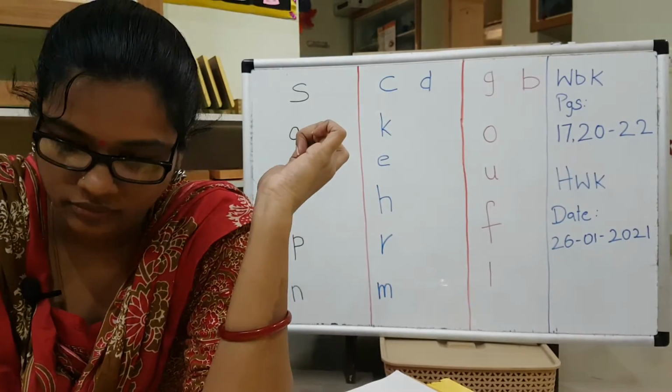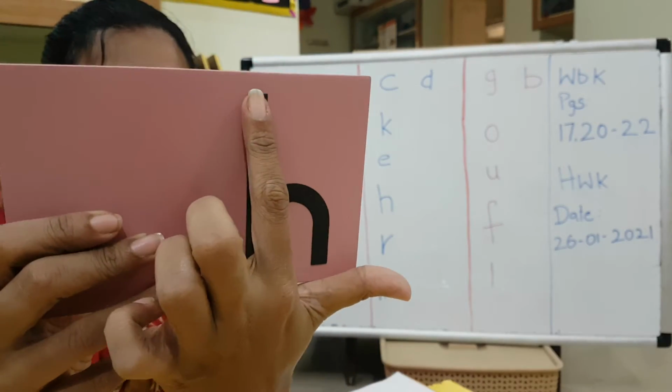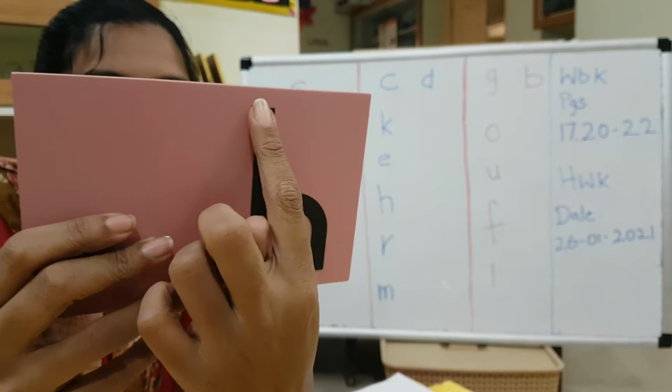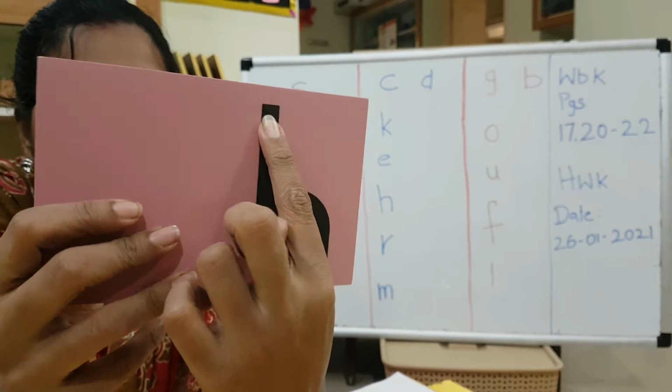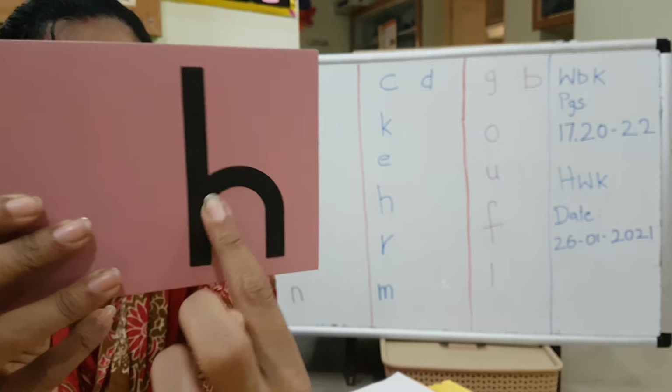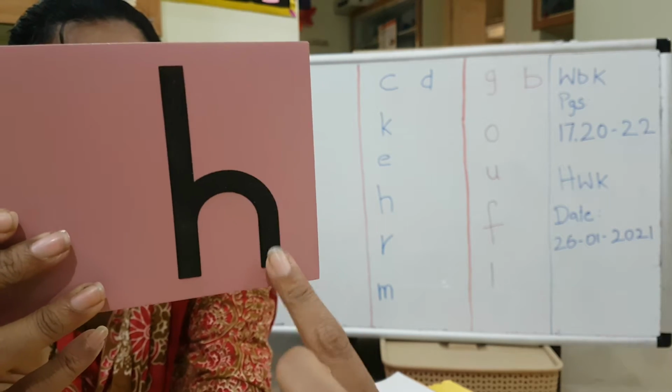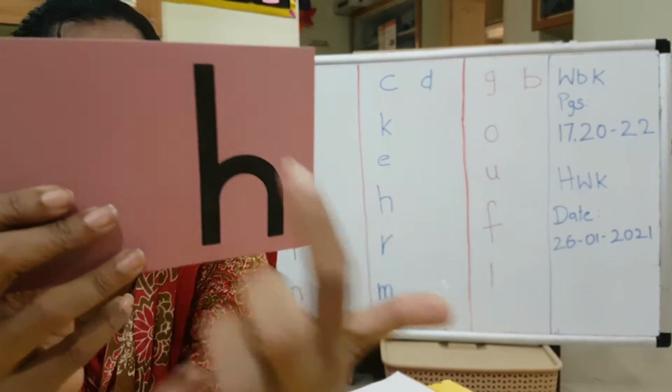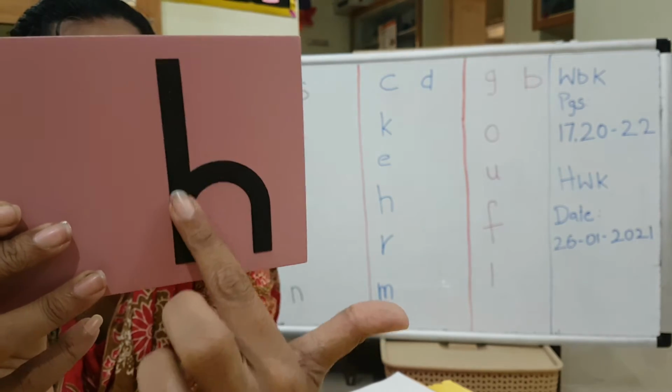Then you have H as in ham, hamburger, hand, hi, hello. So draw a standing line and a hump. Okay? A standing line, go up and curve.